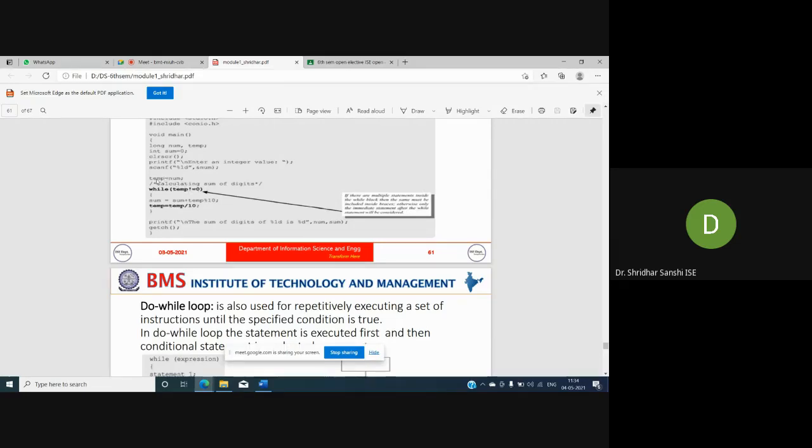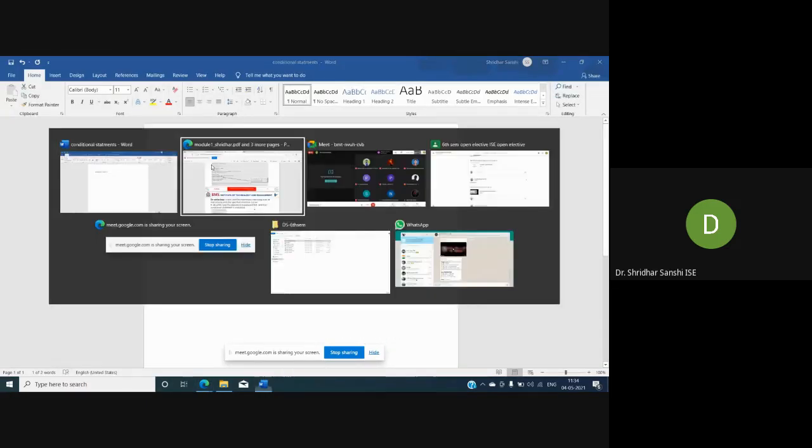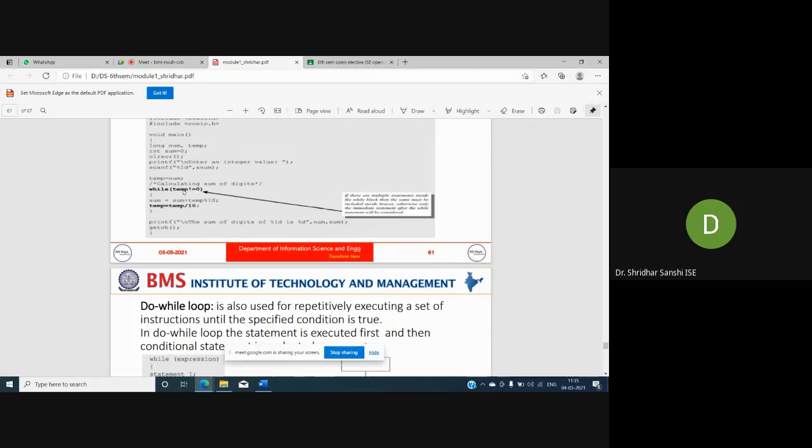So what is the value of temp now? Suppose I enter the value 2435, so the temp value will be 2435. So I'm checking the condition now. 2435 is not equal to 0, it is true. The expression is true. So if it is true, then I will execute this set of instructions. Correct? So I'm executing sum equal to sum plus temp percentage of 10.